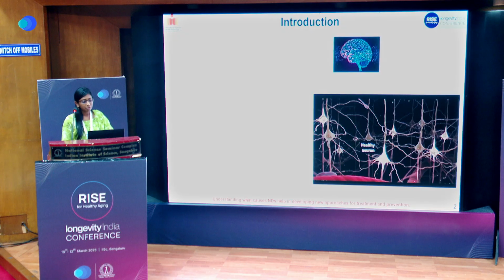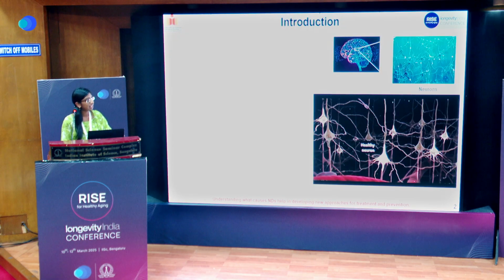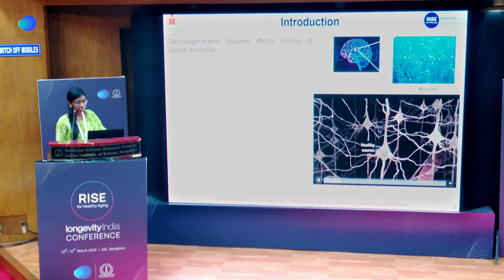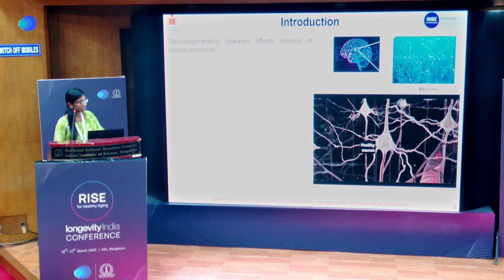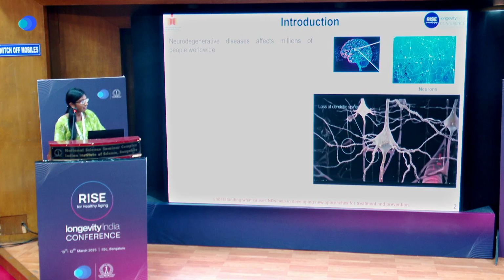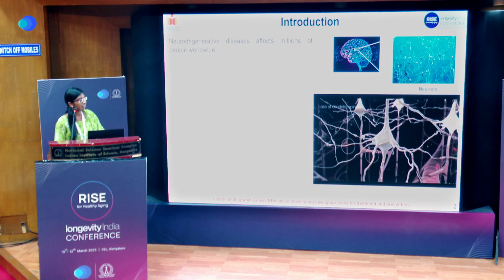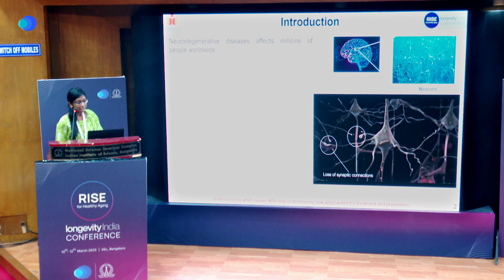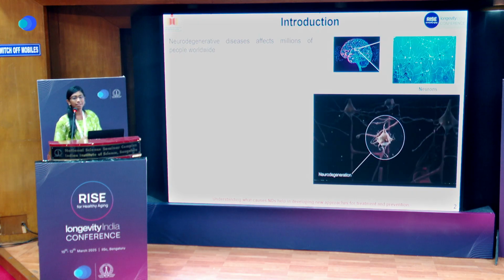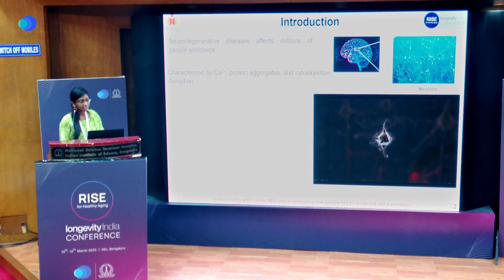As we all know, the brain is comprised of millions of neurons and they are interconnected with each other. In the neurodegeneration case, tau tangle formation will be happening in the neurites, which leads to synaptic loss and causes neurodegeneration. These diseases impact millions of people worldwide, and they are mostly characterized by calcium dysregulation, protein aggregate formation, and cytoskeleton disruption.